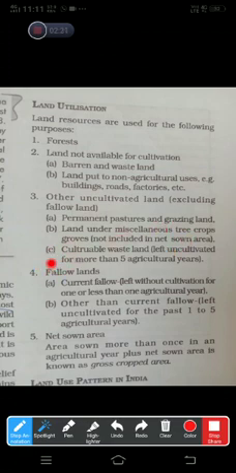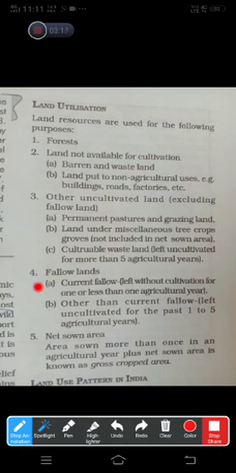C part is cultivable wasteland, left uncultivated for more than 5 agriculture years. The land which is not used to grow crops for more than 5 years and it is left vacant for a cultural purpose, for fairs, for any other purpose, for a playing purpose. Means it has various uses, but it is not used for growing crops for approximately 5 years. After 5 years, it is used to grow crops, left vacant for 5 years to regain its fertility.